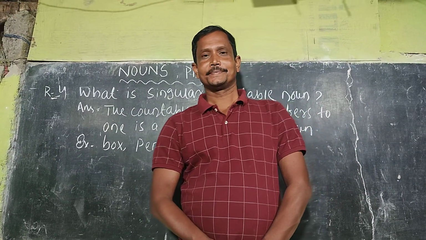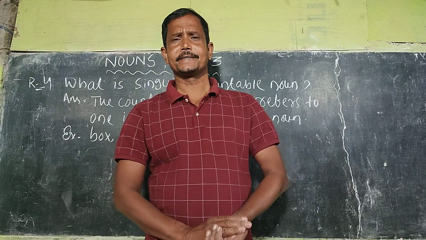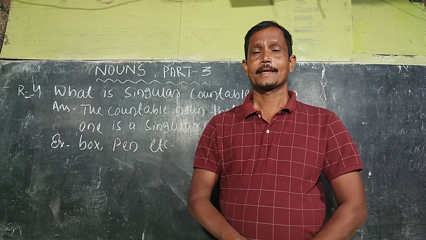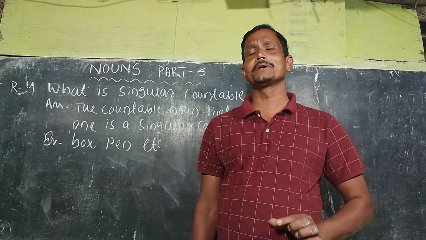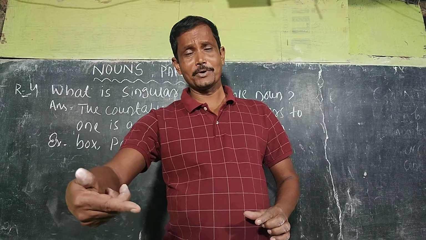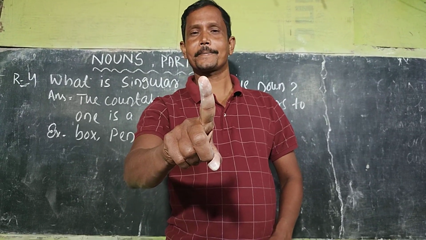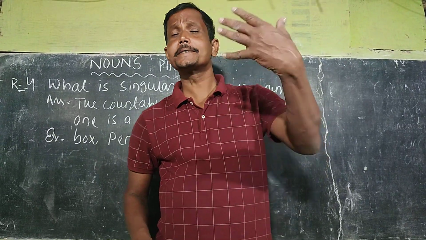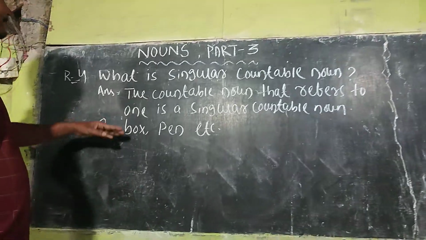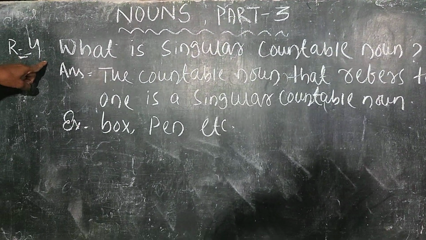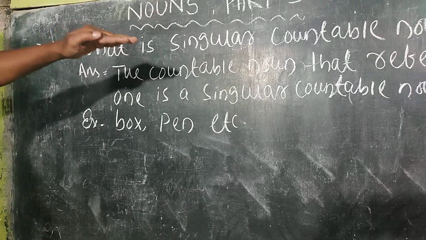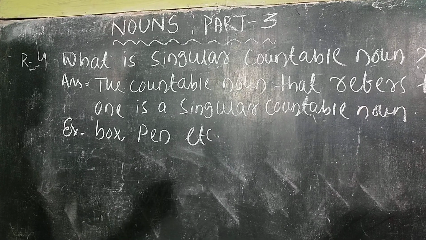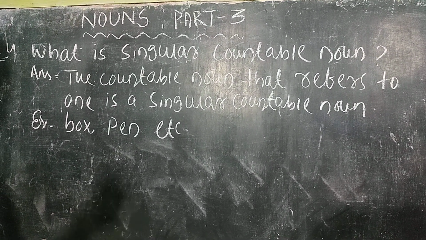Rule number 4. What is a singular countable noun? The countable noun that refers to one. The countable noun that refers to one is a singular countable noun. Rule number 4: what is a singular countable noun? Answer: the countable noun that refers to one is a singular countable noun.